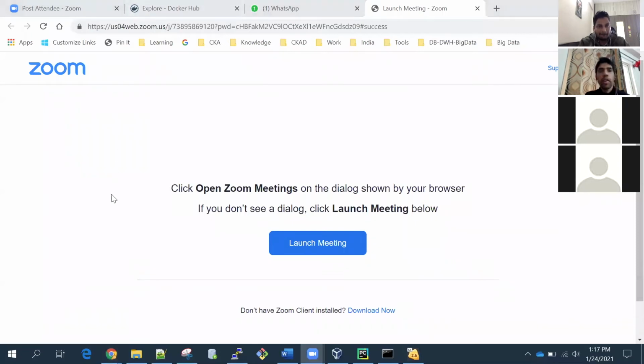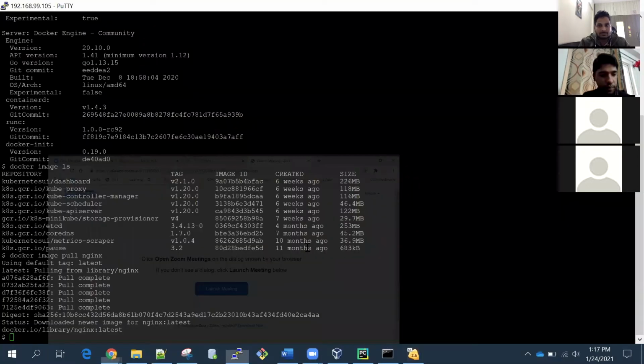In organizations and companies, they don't use Docker Hub. They have their own repositories. They put their images in their own repositories and download from those repositories. Docker Hub is a publicly available repository, so companies don't use Docker Hub for their work. Okay, so that is the thing.